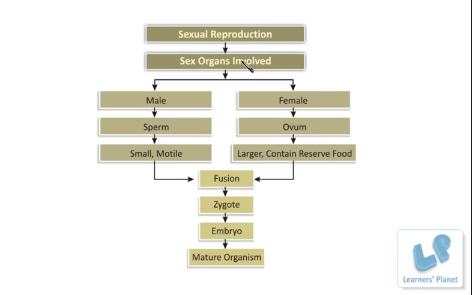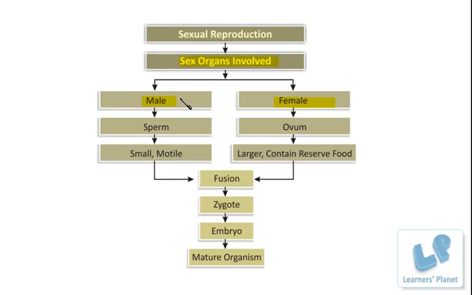So in sexual reproduction, of course, the sex organs are involved. I hope it is very clear, right? Now, sex organs are of two types, male and female, and each is equally required. Each is equally responsible for the production of a new organism. A single individual cannot perform the process. If this reproduction has to occur, these male and female reproductive parts have to participate.